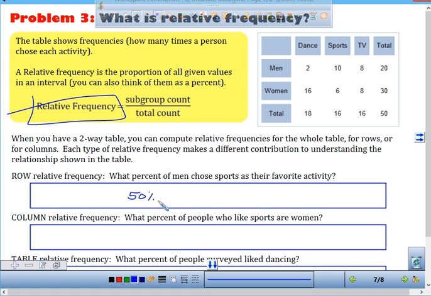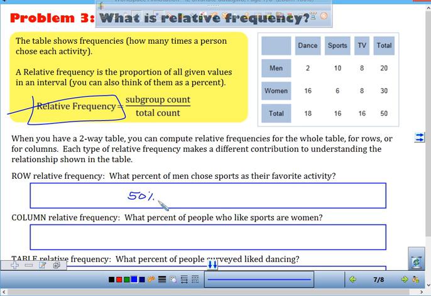Good. Okay, I can do it by columns. So here's a column relative frequency. What percent of people who like sports are women? So you have to think, what is my total? 30. What was the total here? What percent of people who like sports? How many people like sports?